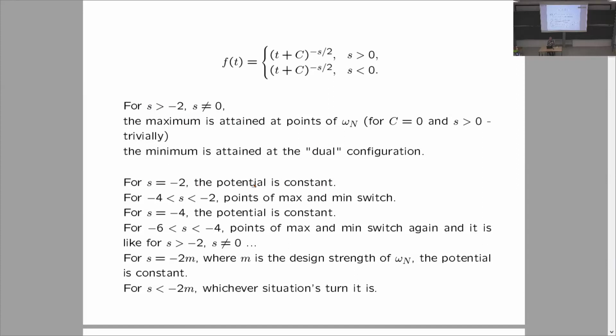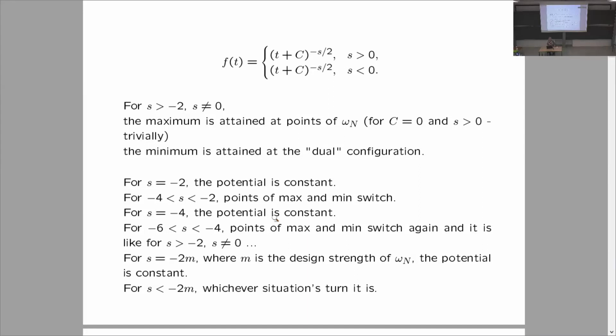So for S equals -2, the potential function appears to be constant. That's because these configurations are spherical designs, and the fact that the potential is constant follows from that. And then when S is between -4 and -2, the situation switches. Now the minimum is attained at points of omega_n, and the maximum is attained at the dual configuration. And then again, at S equals -4, the potential is constant again, because it's a design.